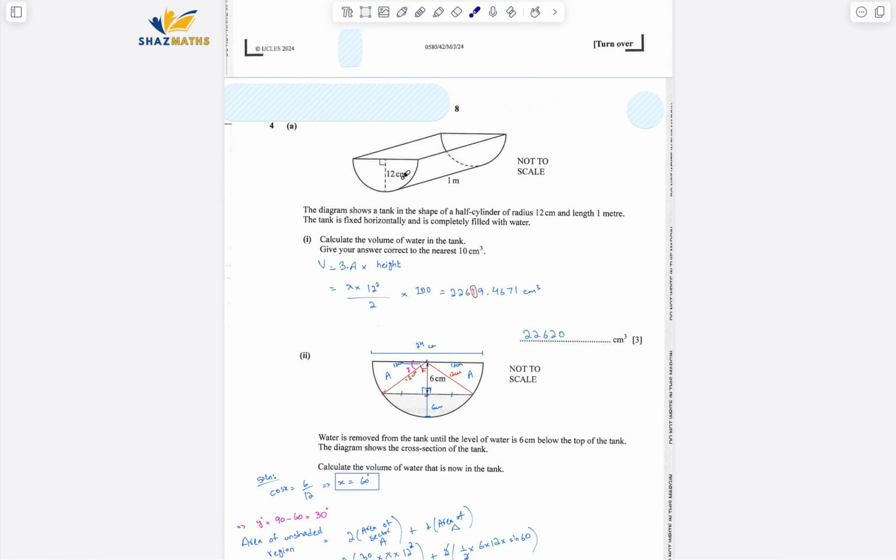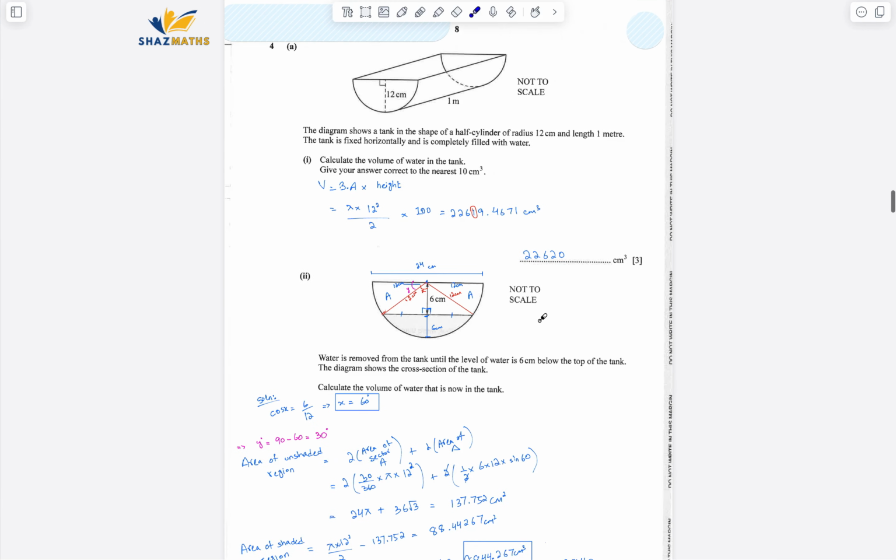So area of semicircle is pi r squared by 2, radius is 12, and then times the length it is extended. Make sure the units are the same. 1 meter is equal to 100 centimeters. That's what I put in here. Solved it out, so the final answer is 22620 centimeter cube.